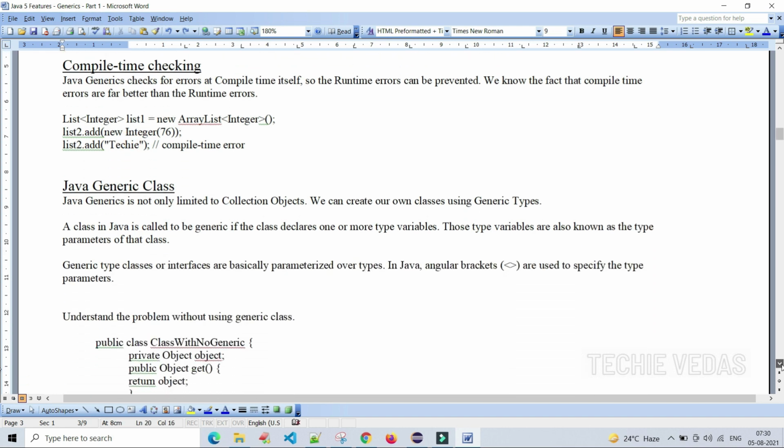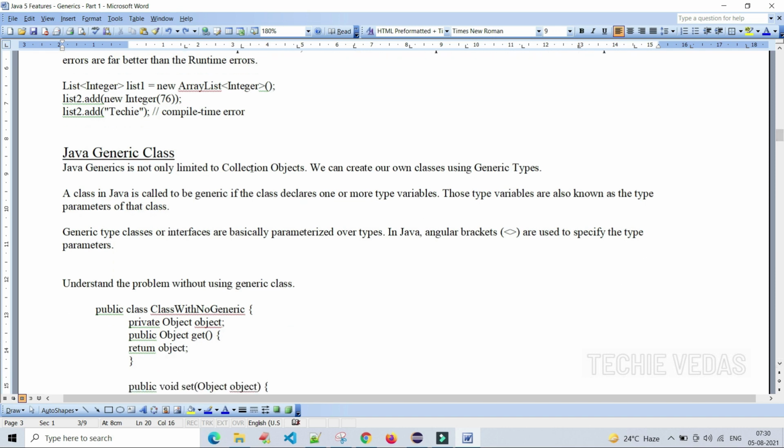And let's see, can we create a class with generics? Can we make a class a generic class? This generics concept is not only limited to collections. We can create our own classes using generic types. Let's see how to do it. A class in Java is called generic if the class declares one or more type variables.